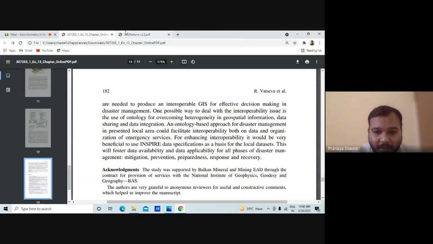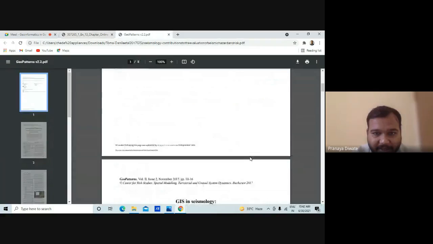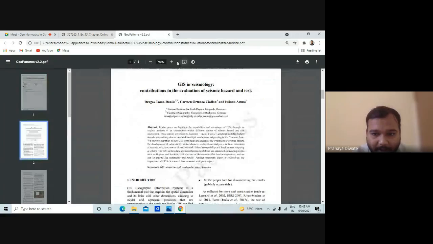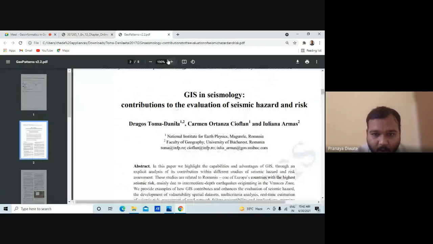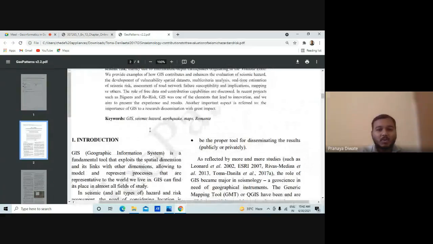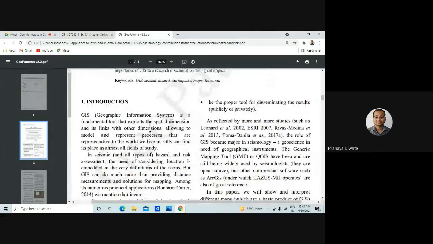Now we are going to see another research paper on a similar topic, GIS in seismology. This paper is from Romania, and it discusses the contribution to the evaluation of hazard and risk. GIS, as we all know, is a fundamental tool that links with the other dimension. So this is how we use GIS for seismic hazard solutions.